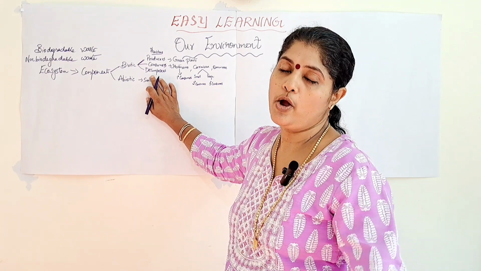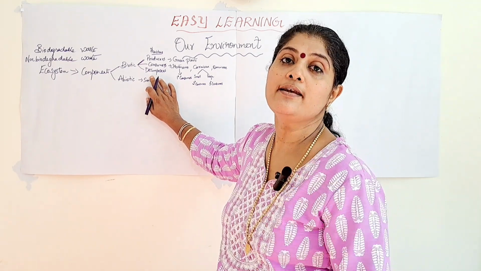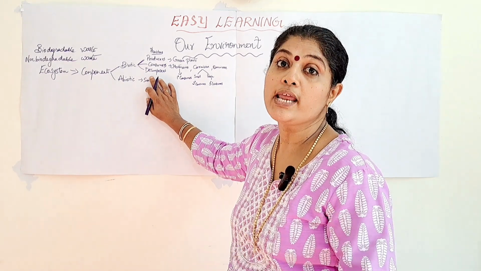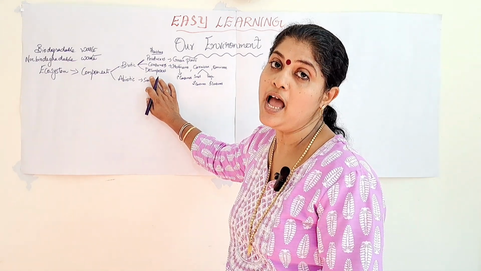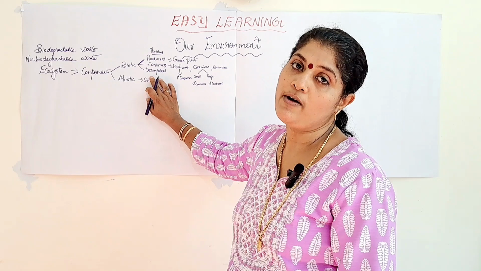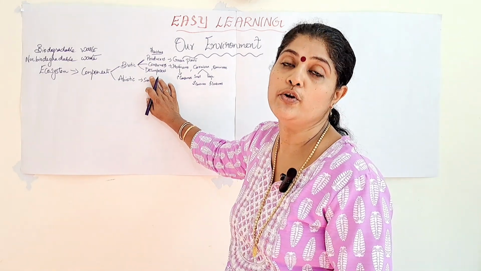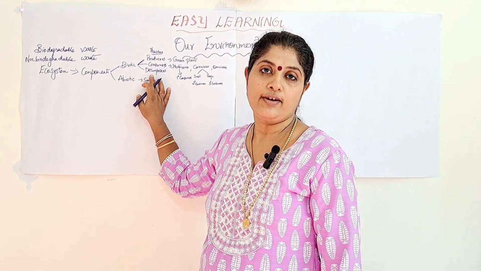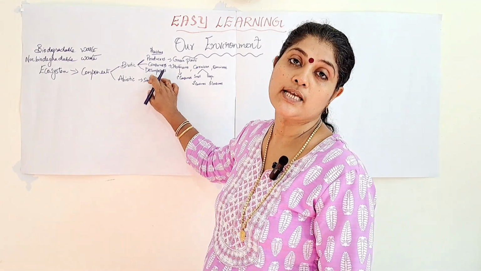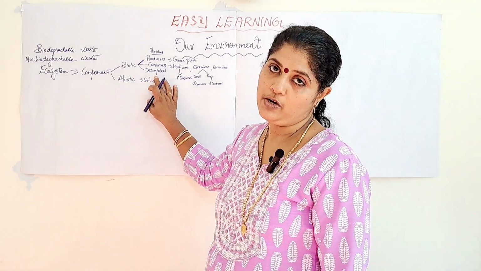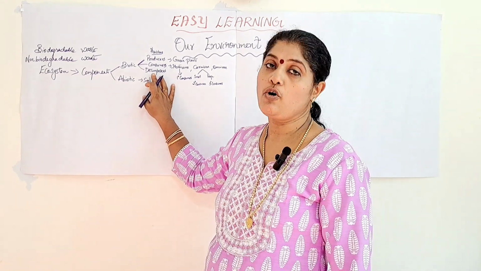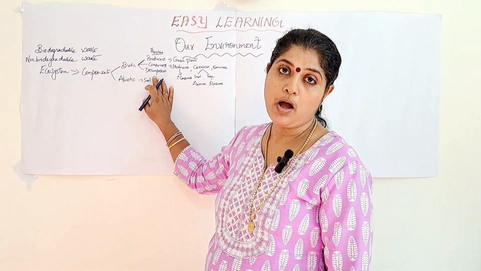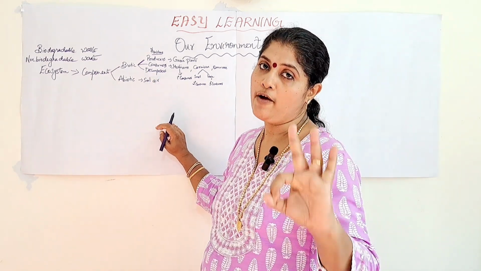And the third point is that it helps in recycling the materials in the environment. It helps to recycle the materials in the environment for the survival of life on earth, or continuity of life on earth. So these are the three main reasons why decomposers are necessary in our environment, or the significance or importance of decomposers. If the question comes for 3 marks, these are the 3 points you have to write.